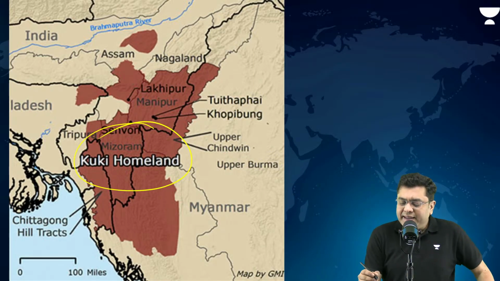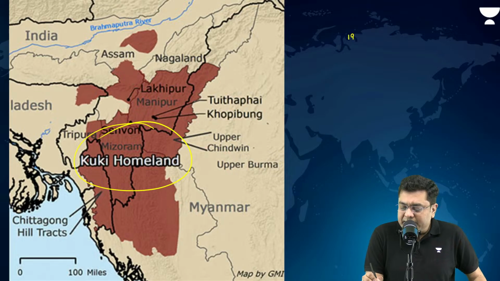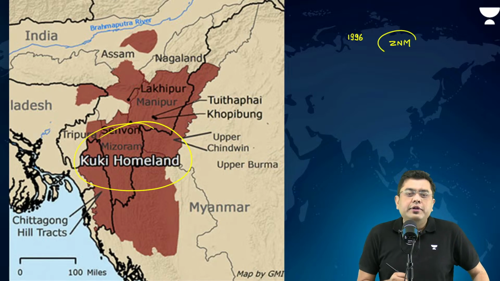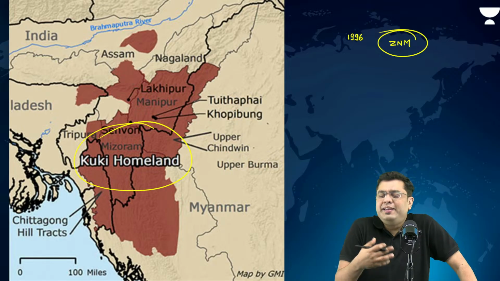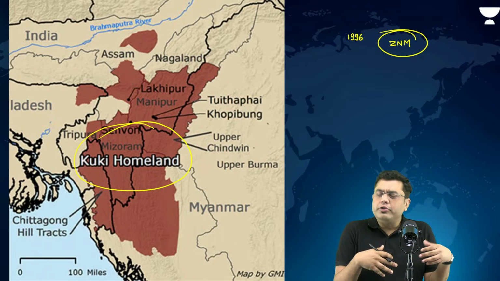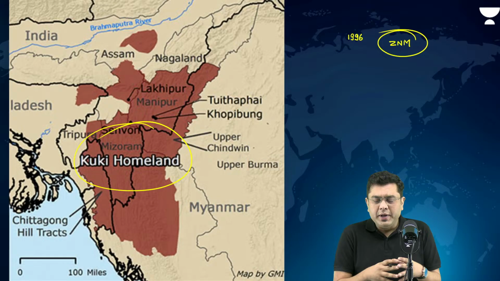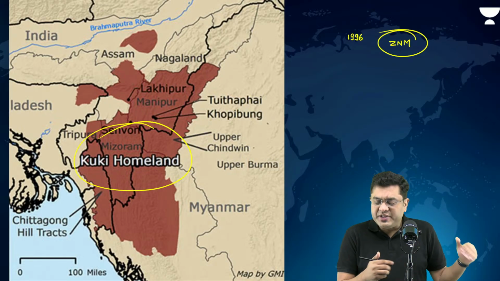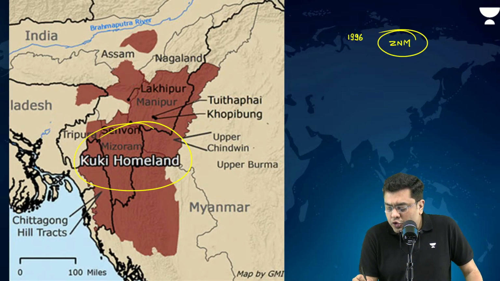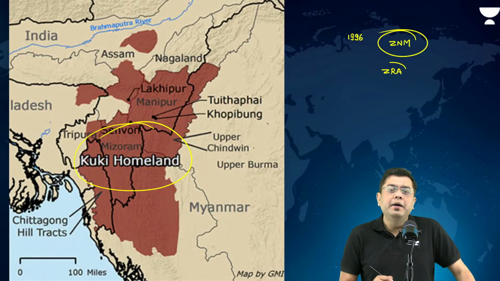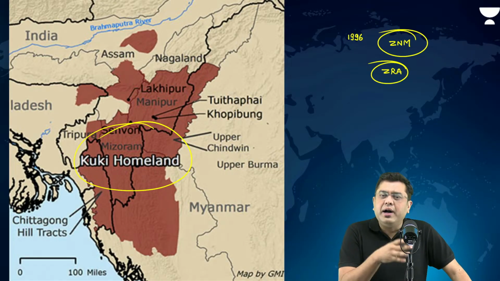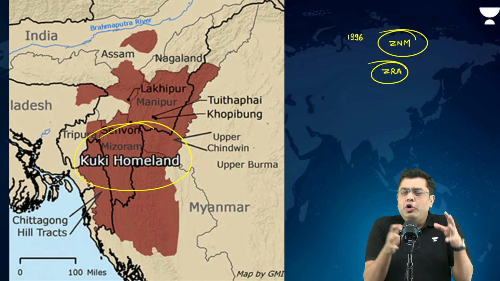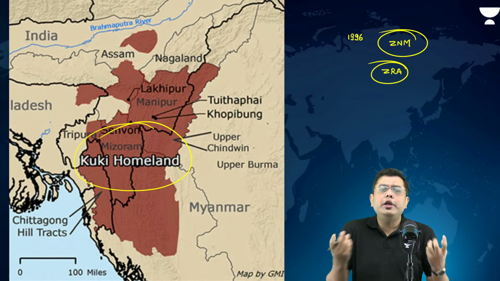That is when you basically had, in 1996, the establishment of the Zomi National Movement. The Zomi National Movement came into existence. Now, as a part of this national movement, they talked about the revivalist requirement of the Zomi population. In order to achieve that goal and objective, they set up the Zomi Revolutionary Army, ZRA. Now, this ZRA would carry out raids, plunder, etc., and they were armed groups as well. And that created a lot of issues in terms of the internal security of the region.